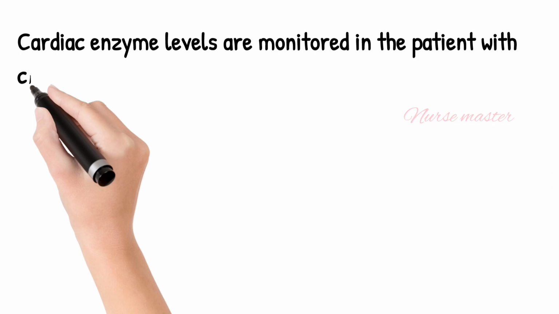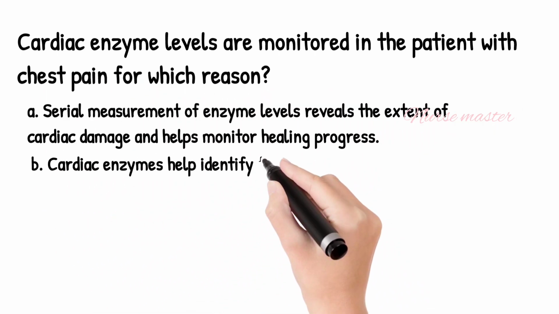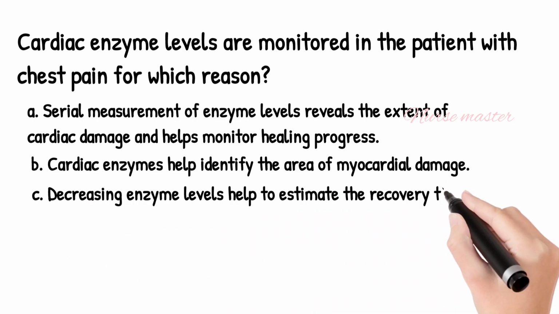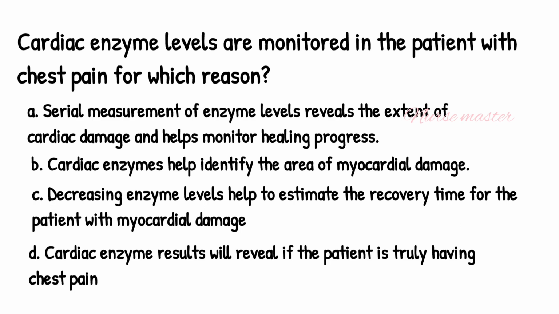Cardiac enzyme levels are monitored in patients with chest pain for which reason? Option A, serial measurement of enzyme levels reveals the extent of cardiac damage and helps monitor healing process. Option B, cardiac enzymes help identify the area of myocardial damage. Option C, decreasing enzyme level helps to estimate the recurring time for the patient with myocardial damage.